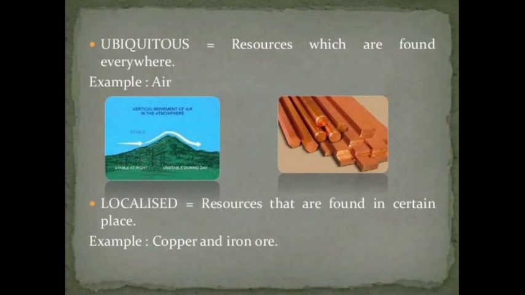On the basis of distribution, there are two types of natural resources: ubiquitous resources and localized resources. Ubiquitous resource. Resources which are found everywhere are called ubiquitous resources. For example, air, etc. Localized resource. Resources that are found in certain places are called localized resources. For example, copper and iron ore.